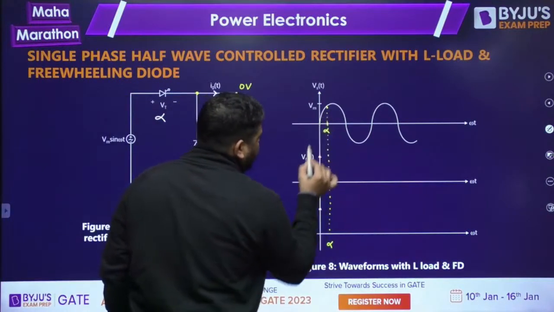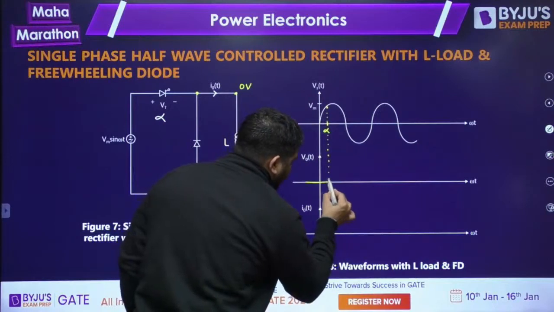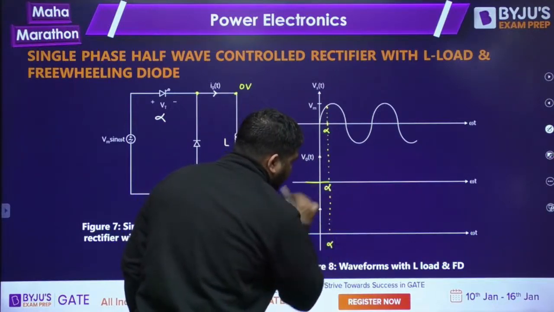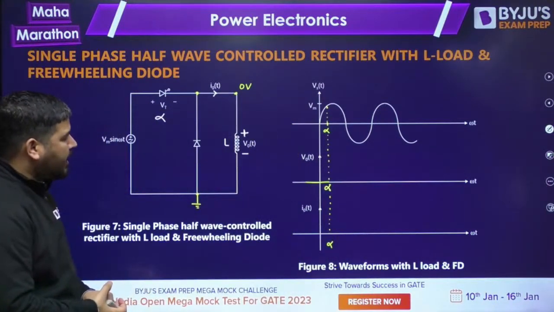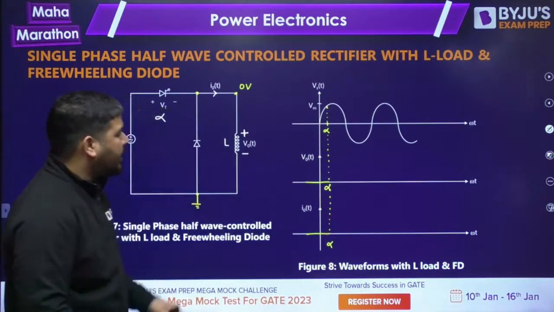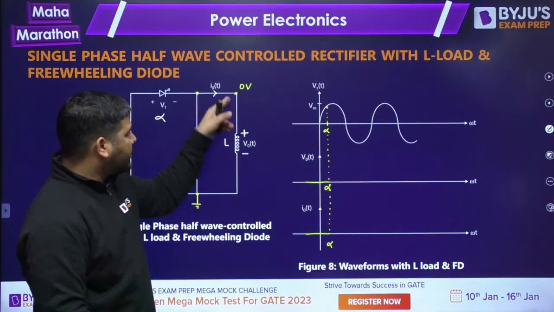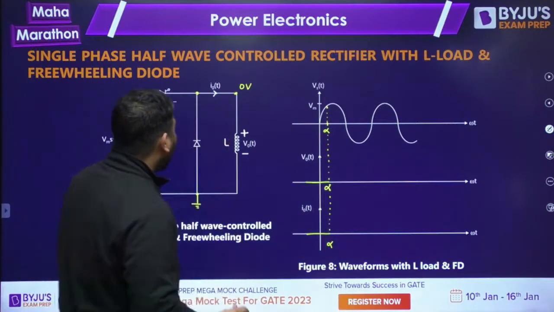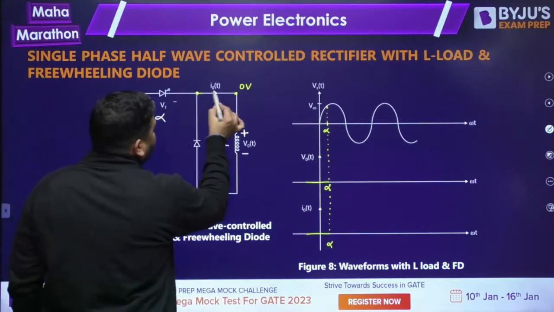Output voltage is 0 up to this point, alpha. Up to the alpha point, output voltage will be 0 and there was no current, okay. The current was again 0. This I0 current was again 0.